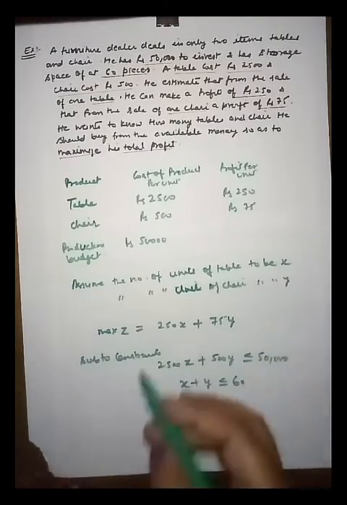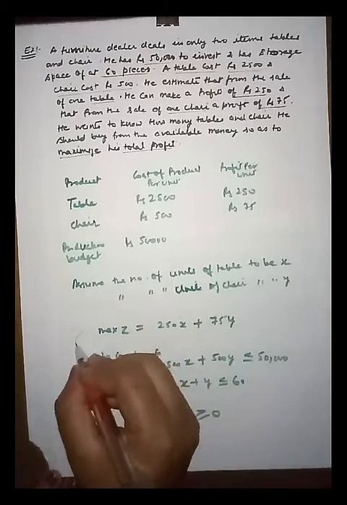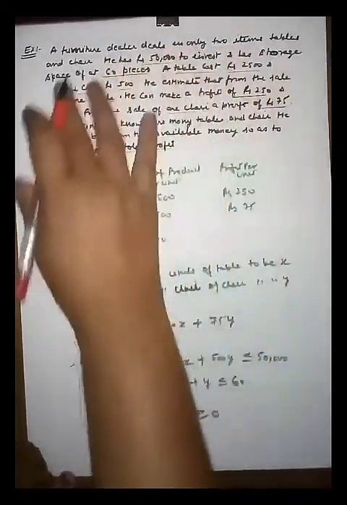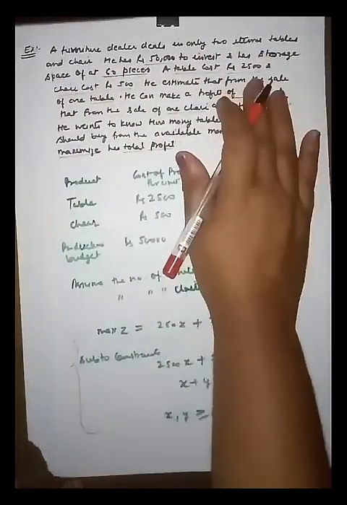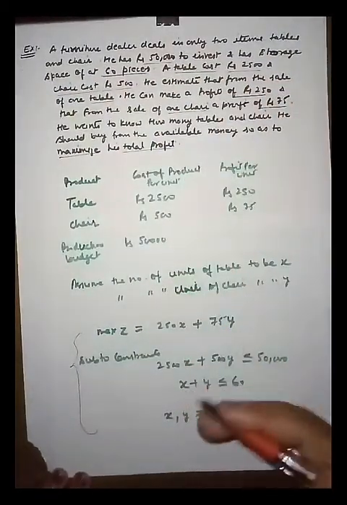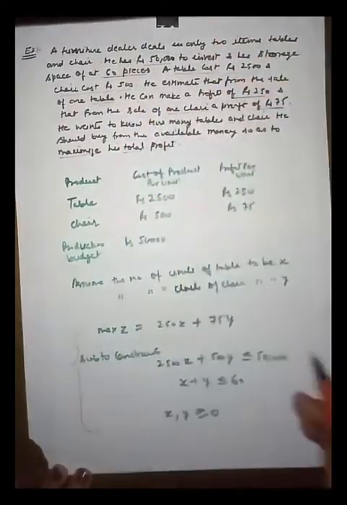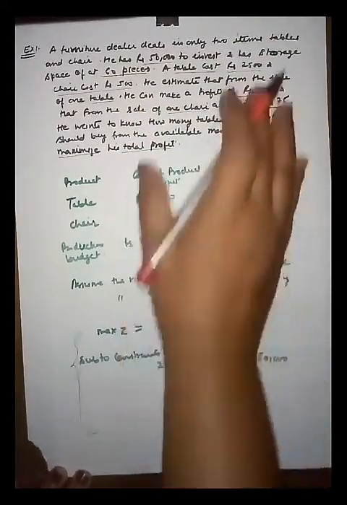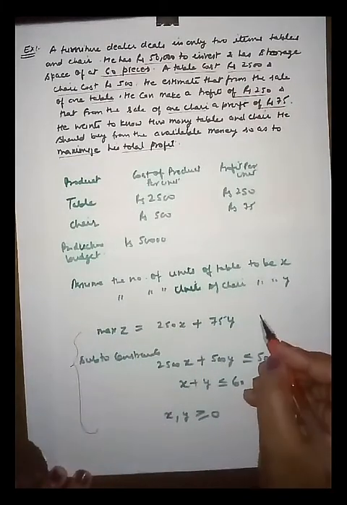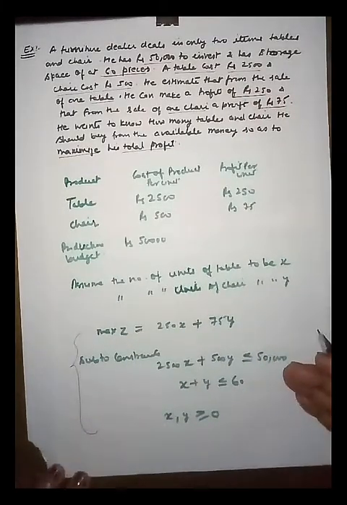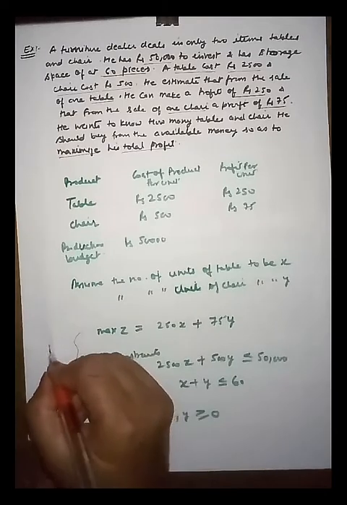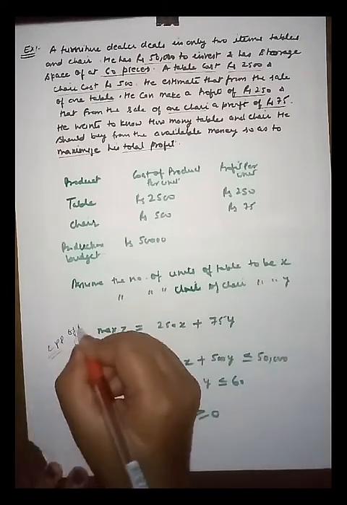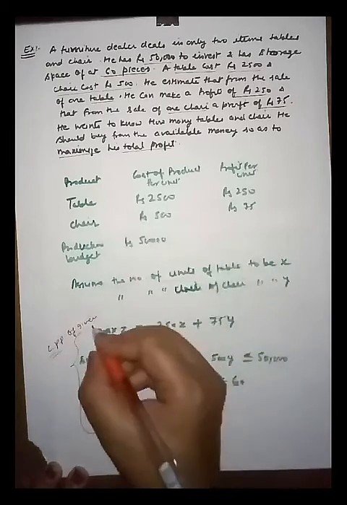So friends, this model is known as the LPP. This is one way of writing the problem, another way to represent the given problem in mathematical expression form. This form, where the objective function, constraints, and non-negative restrictions are involved, is known as the LPP of the given question.